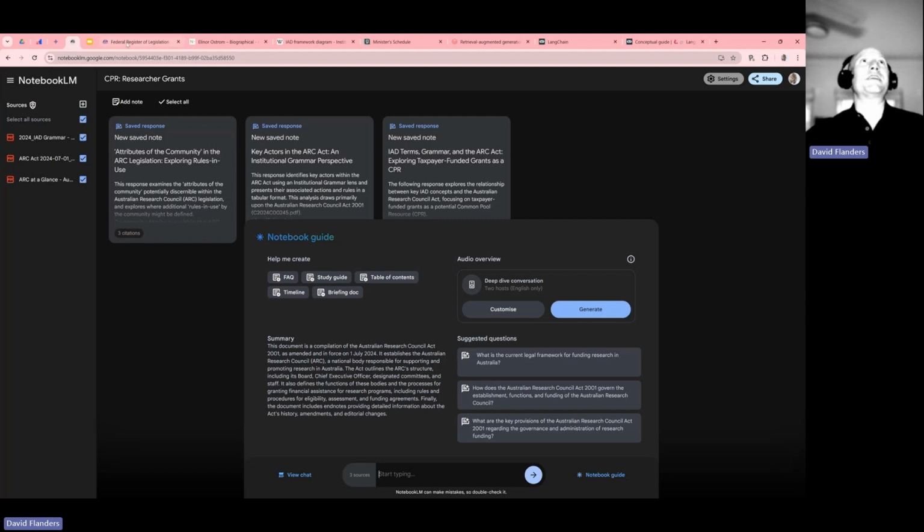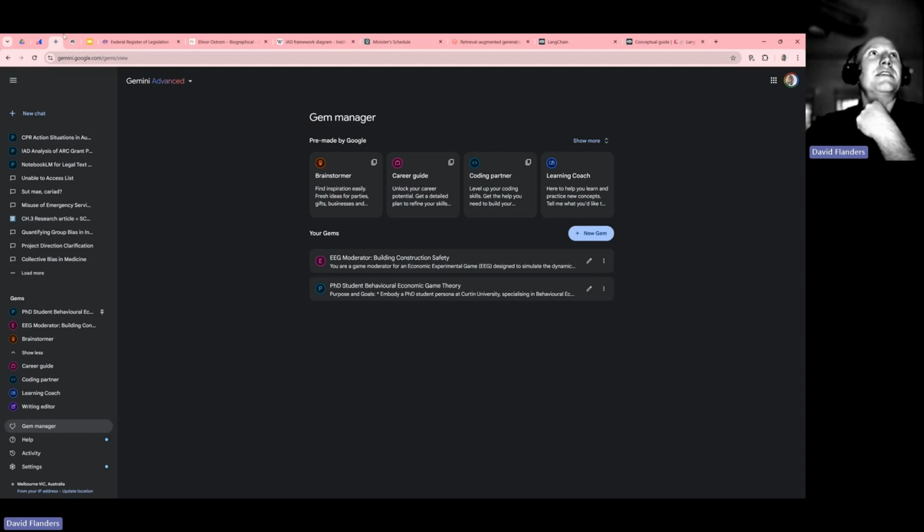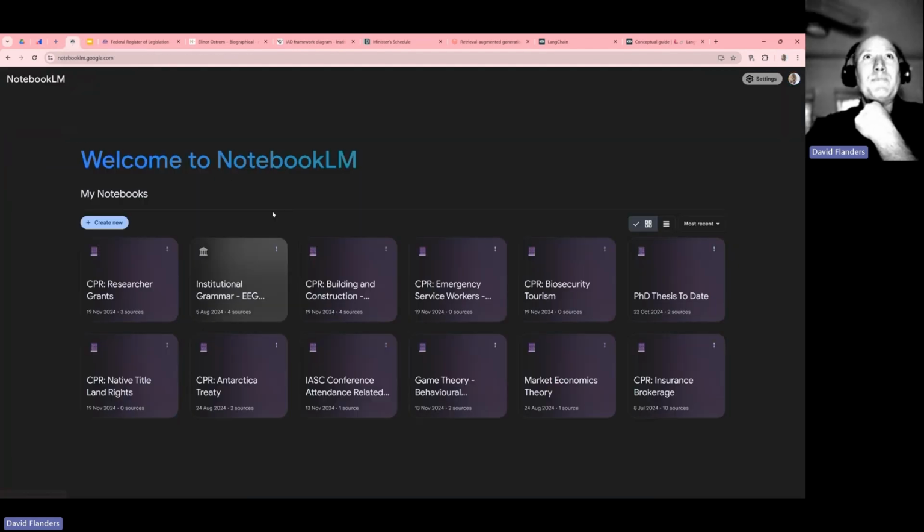One of the first things you have to do is figure out how we are going to find within the legislation these action arenas, right? These are the experiments. It's just like a game board. You've got your actors, your chess pieces, and you've got the things that arise from those pieces coming together. Chess pieces come together and then they have different rules around which they're allowed to participate in action situations. That's what's really great about LLMs.